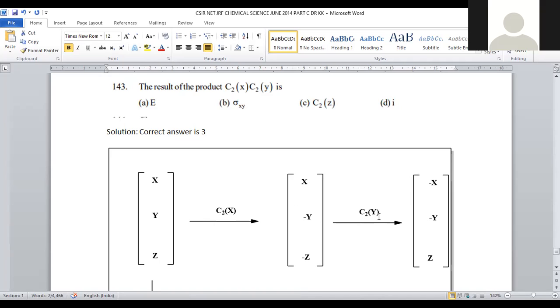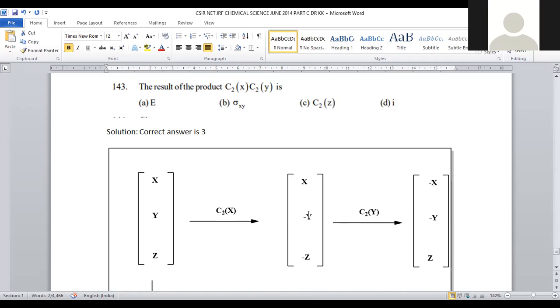Followed by this, C2Y rotation is going to be carried out. Y remains as such, so Y is taken as the principal axis, through which we flip the molecule. X will be interchanged to minus X, and minus Z changes its sign into plus Z. Minus Y remains as such because we are taking Y as the principal axis through which we rotate the molecule.